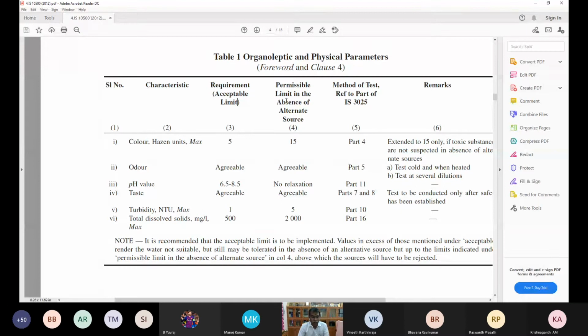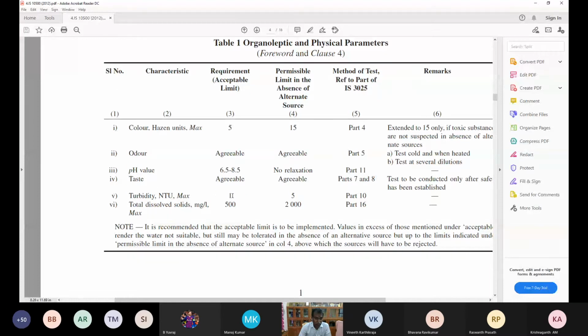Please make a note, these are the physical characteristics. Color in terms of Hazen units, and odor, which should be agreeable. The pH value is 6.5 to 8.5, with no relaxation in the permissible limit. Taste should be agreeable, and turbidity should not contain any turbid material; the requirement is 1 NTU.